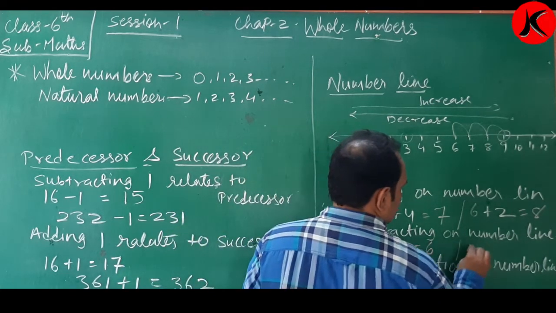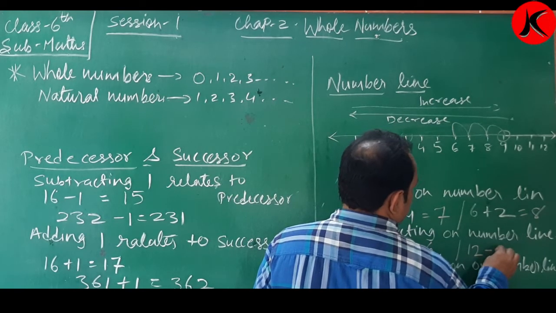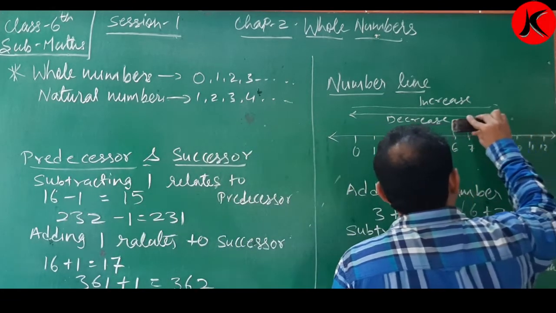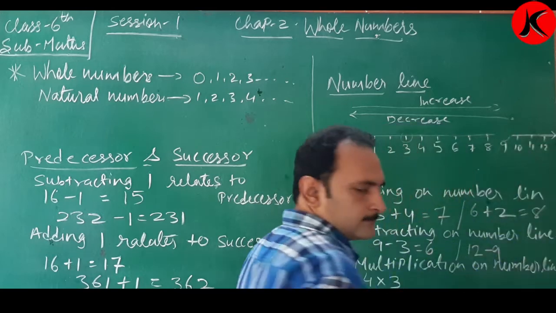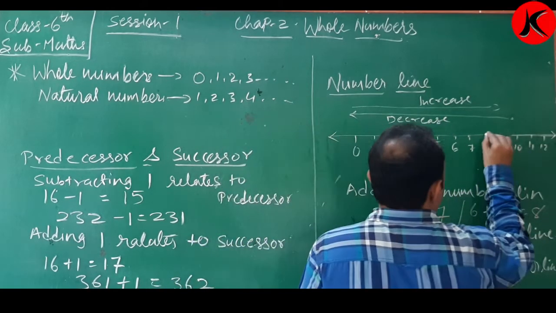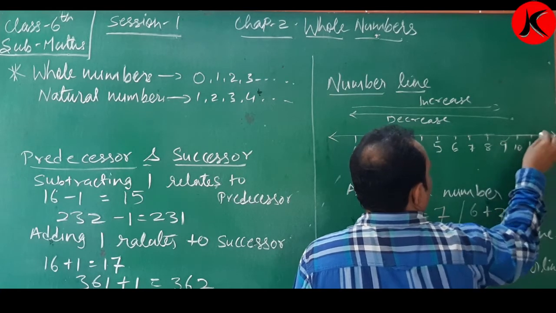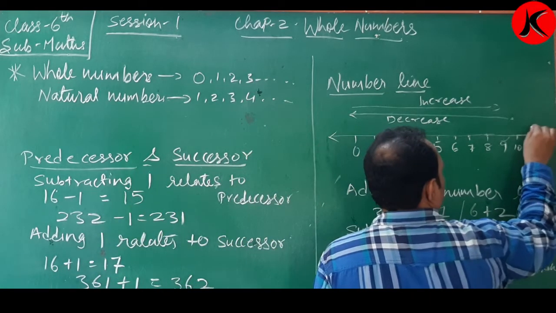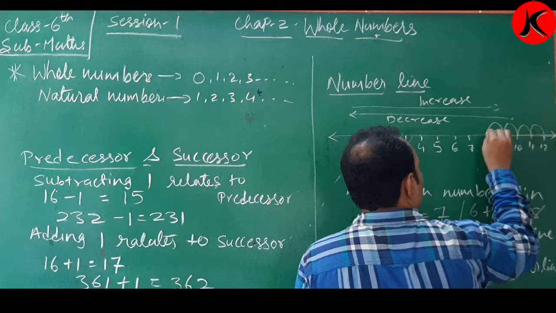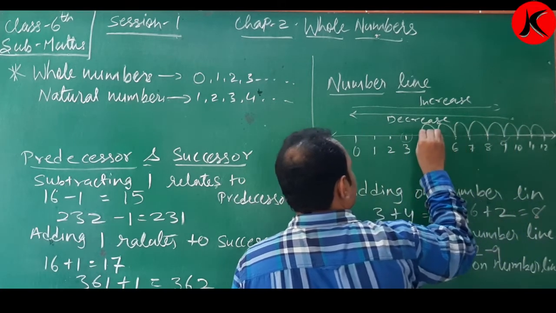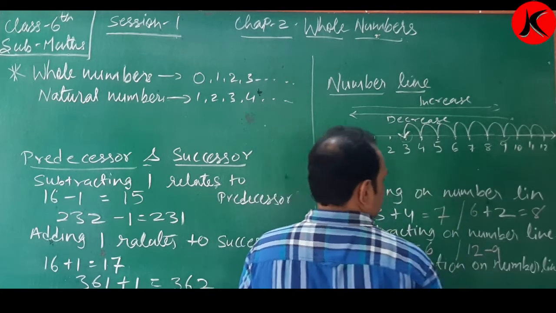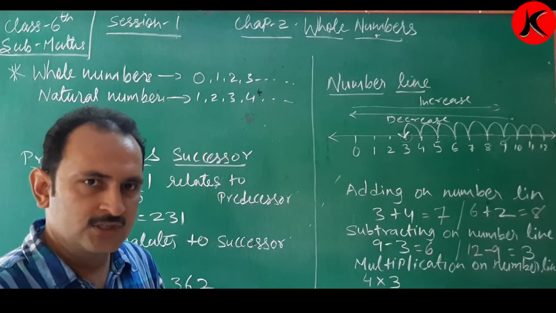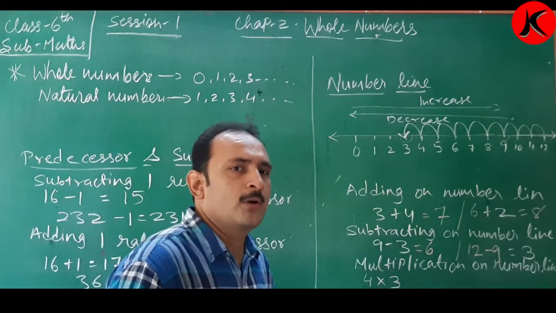Suppose I take 12 minus 9. Children, just work this out. 12 minus 9. I would need to take 9 steps back: 1, 2, 3, 4, 5, 6, 7, 8, and 9. So 12 minus 9 is 3. Clear, children?